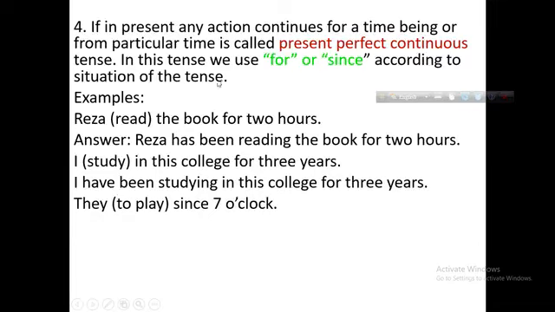In this tense, you will get for or since according to the situation. If it is a point of time, it will be since. If it is a period of time, you have to use for.